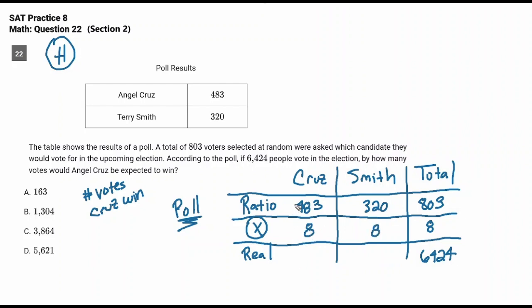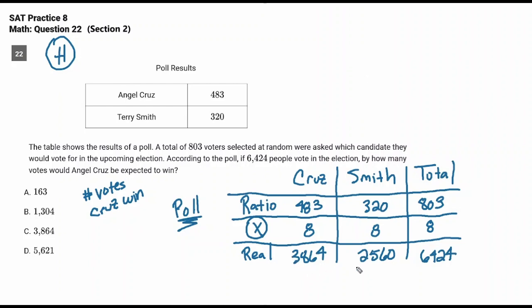So for Cruz, you're going to multiply 483 times 8. That's 3,864. And for Smith, you're going to multiply 320 times 8. That's 2,560. So you got all the information you need by how many votes is Cruz going to win.